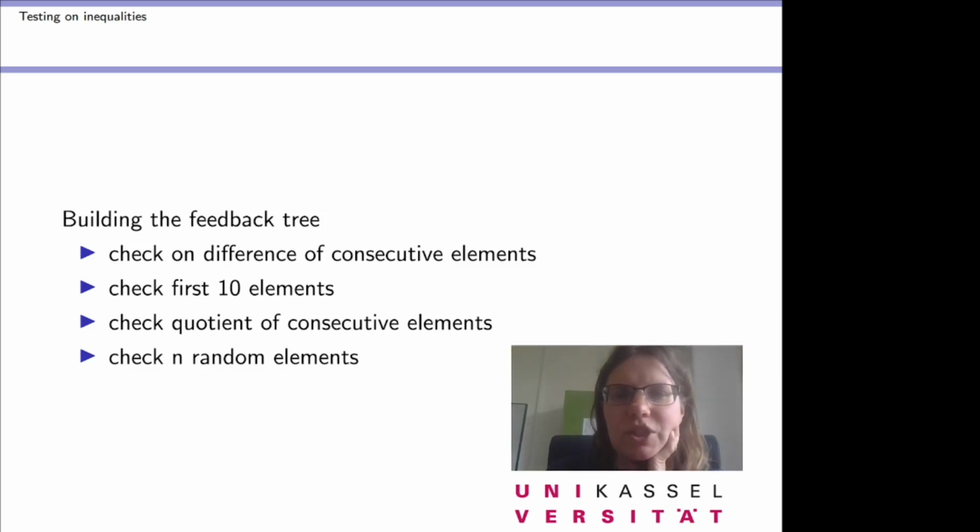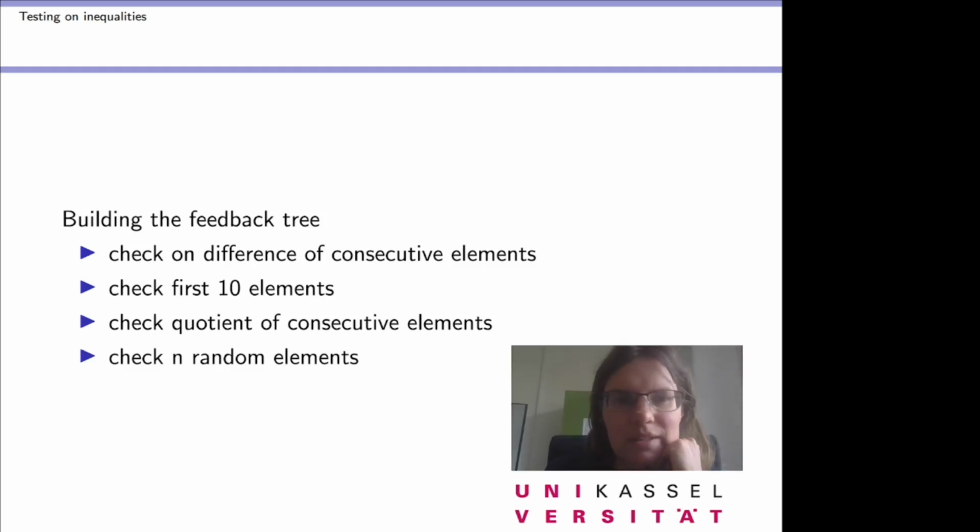Step 3 is we check for the quotient, because sometimes Maxima is easier on the quotient than on the difference, but there we have to make sure that there are no zeros. And the last step is we take, for example, 500 random elements up to any number you can think of, and check whether the element of this number and the next element work, or if they produce an error.